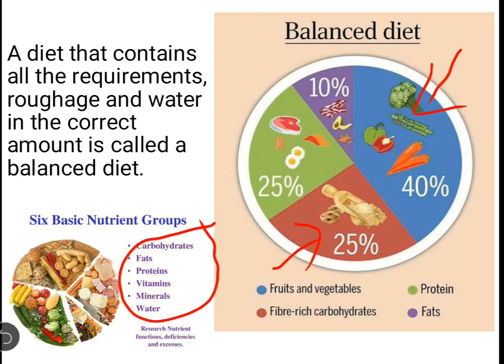So first we require vitamins and minerals, then carbohydrates, protein and a smaller amount of fats. As I mentioned, too much fat is not good. Fat keeps our body warm, it also gives us energy, but not too much. This is called a balanced diet.